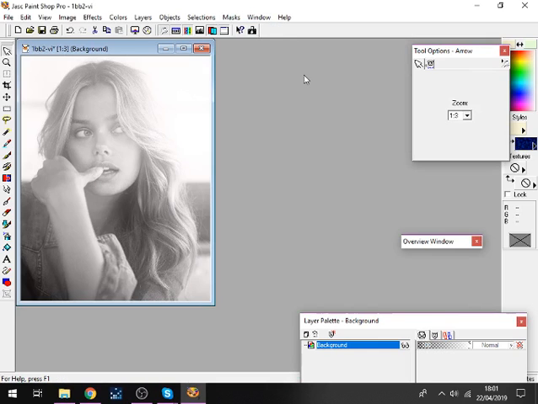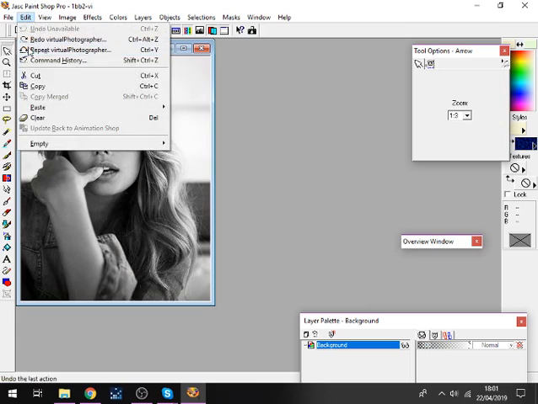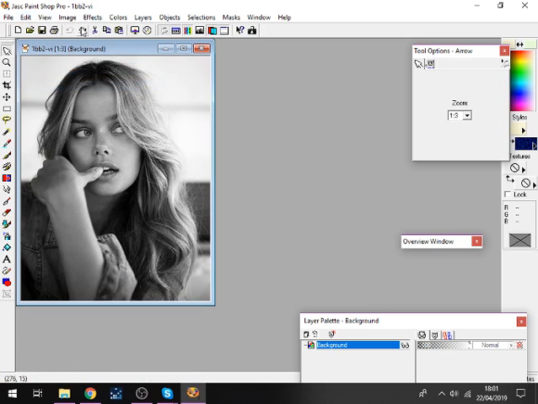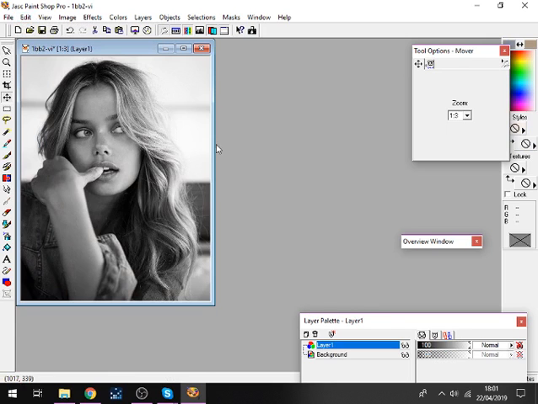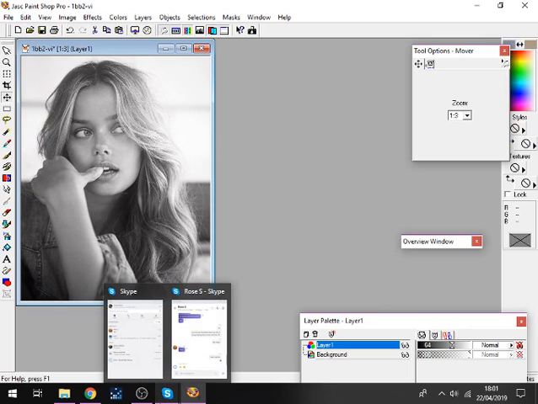There you go. So then what you would do, as I told you on the lesson, is you would copy the original, edit copy, go back, edit, paste as a new layer, and then play with your opacities like so.